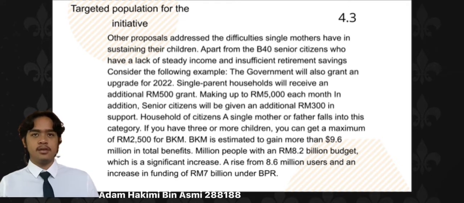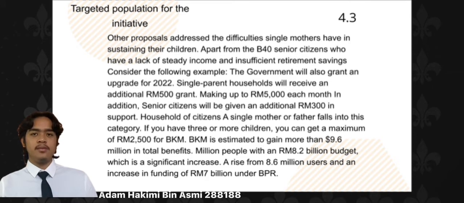Consider the following example. The government will also grant an upgrade for 2022. Single parent households will receive an additional 500, making up to 5,000 each month in addition. Senior citizens will be given an additional 300 in support. Households of a citizen, a single mother or father, fall into this category. If you have 3 or more children, you can get a maximum of 2,500 for BKM. BKM is estimated to gain more than 9.6 million in total benefits.